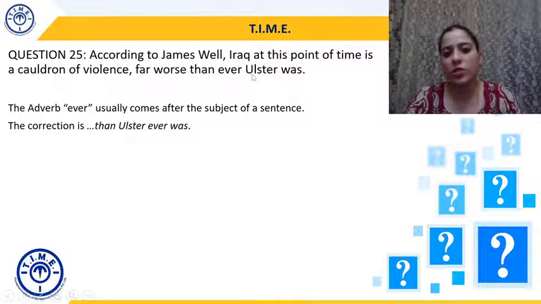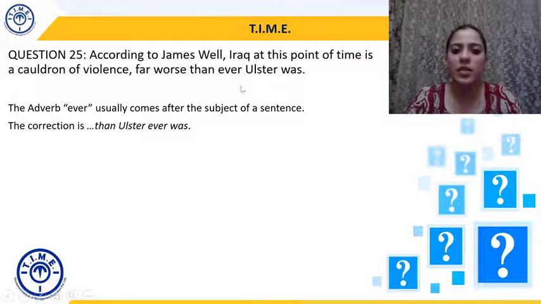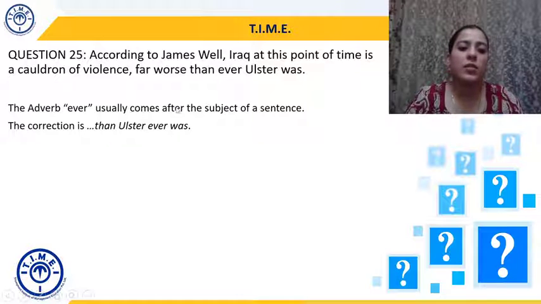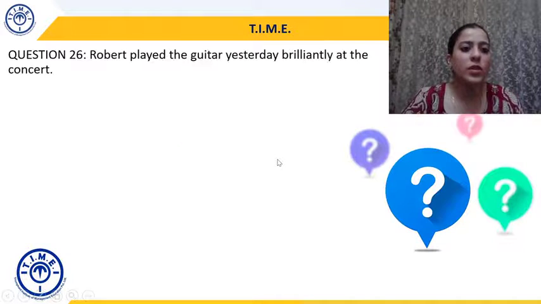So we'll just interchange the places of these two words. Far worse than Ulster ever was. Because the subject of this second half of the sentence is Ulster, ever should come after that. And that's why the correct sentence will be far worse than Ulster ever was.